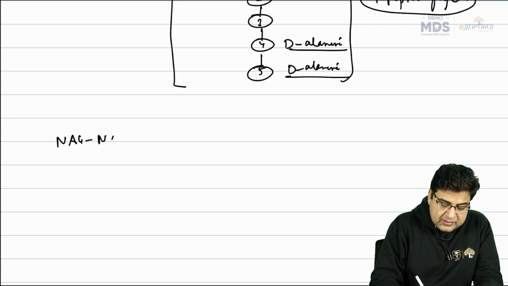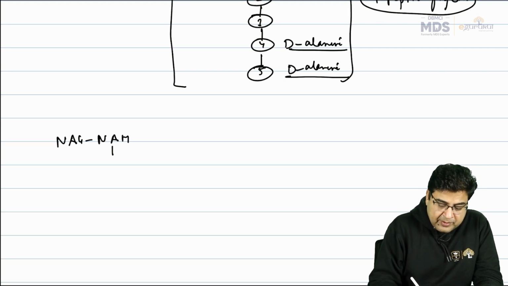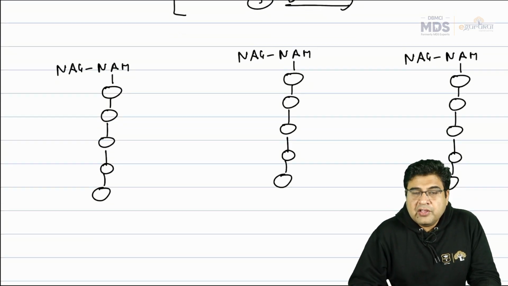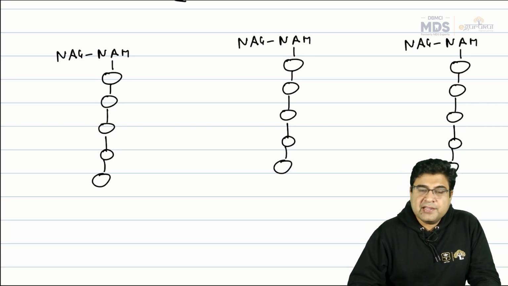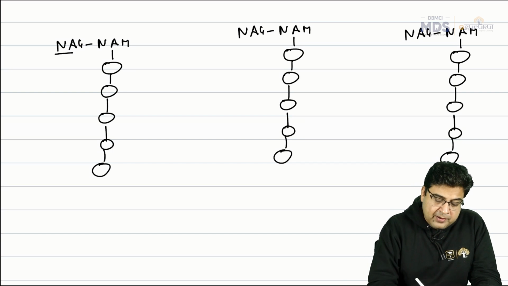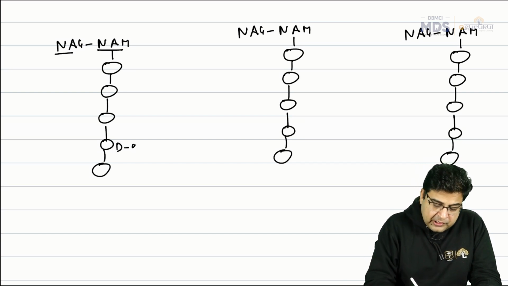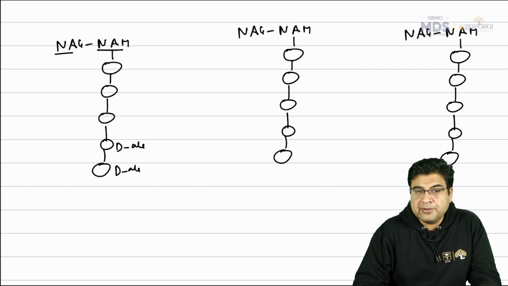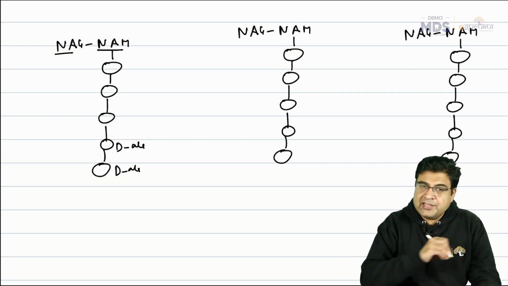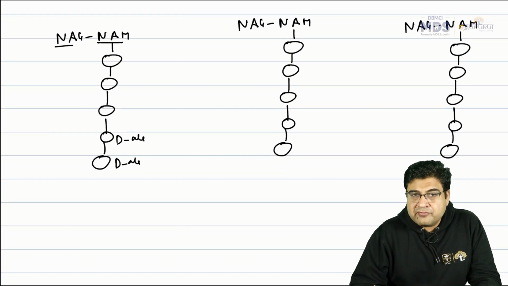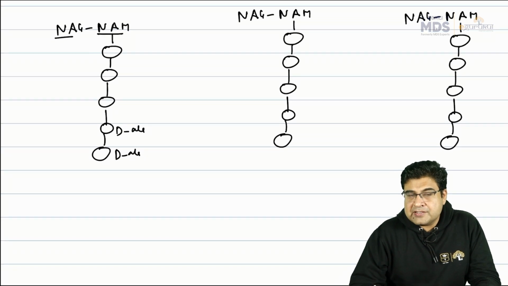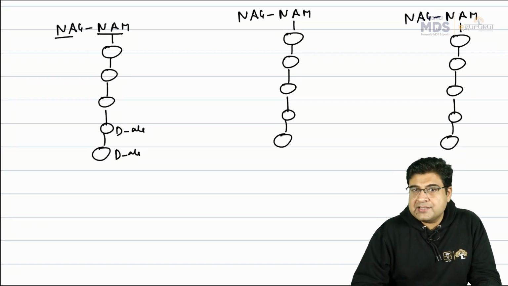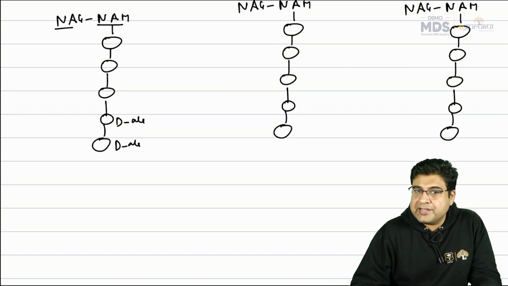For example, here I have drawn 3 peptidoglycans which are required for synthesis of the bacterial cell wall. You can see 3 peptidoglycans present over here. Here we have NAG, NAM and the 5 amino acid chain, with the last 2 amino acids known as D-alanine. Now these peptidoglycans will start binding to each other and arrange themselves in a 2-dimensional chain. For the formation of this 2-dimensional chain of NAG and NAM, or peptidoglycan, one enzyme is required. The name of the enzyme is transglycosylase enzyme, or we also call it glycosyl transferase enzyme.